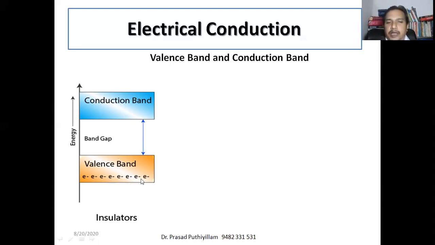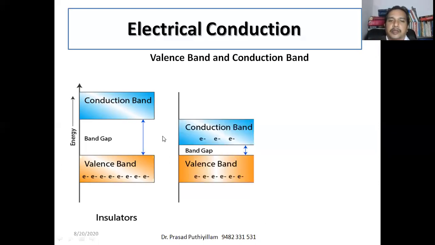Or if the electrons have higher energy, not stabilized, then we can say that it is in the conduction band. In case of insulator, they are stable, having very low energy. The band gap between valence band and conduction band is very large. Therefore, they will not conduct electricity. Whereas in case of semiconductors, there is a band gap, an energy difference. The electrons at the valence band, if you want to convert them into conduction band, to make them move, some external energy we have to supply.